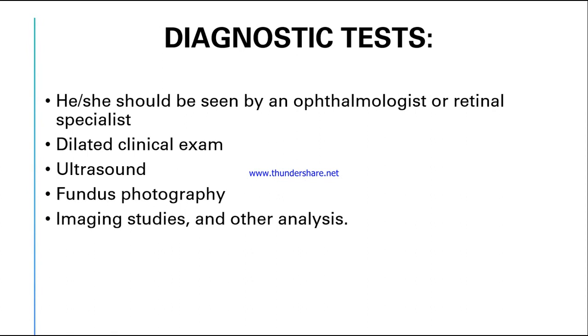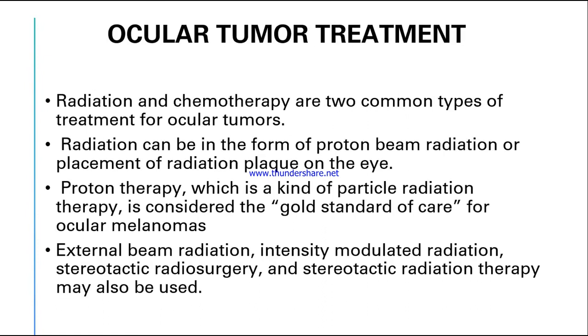Next, coming to the diagnostic tests. An eye examination by an ophthalmologist or retinal specialist is recommended. Dilated clinical examination is necessary. Ultrasound of the eyes can be done, along with fundus photography, imaging studies, and other analyses. So these are some of the diagnostic tests to detect whether there are ocular tumors. Now coming to the treatment.